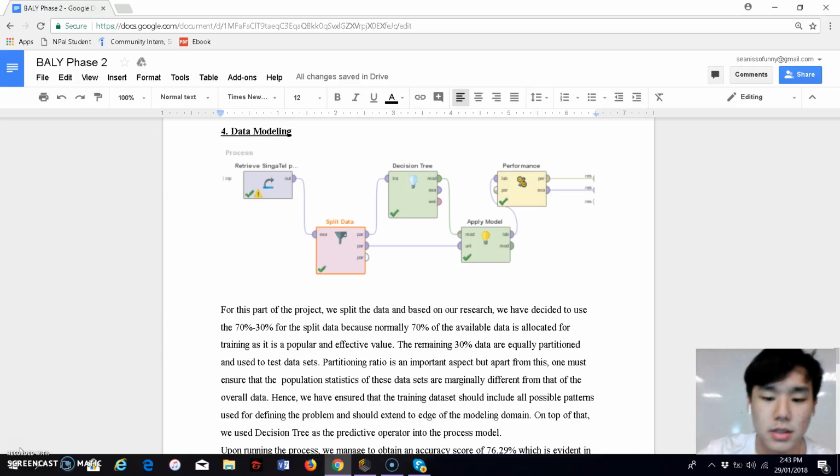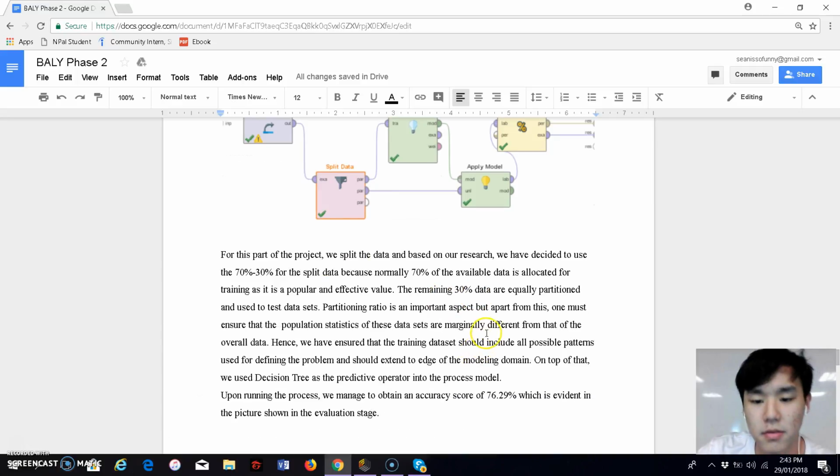Partitioning ratio is an important aspect, but apart from this, one must ensure that the population statistics of these data sets are only marginally different from that of the overall data. Hence, we have ensured that the training dataset includes all possible patterns used for defining the problem and extends to the range of the modeling domain. On top of that, we also use the decision tree as a predictive operator in the process model.